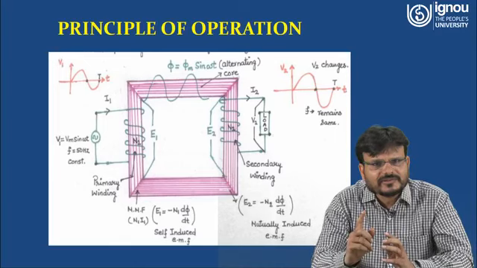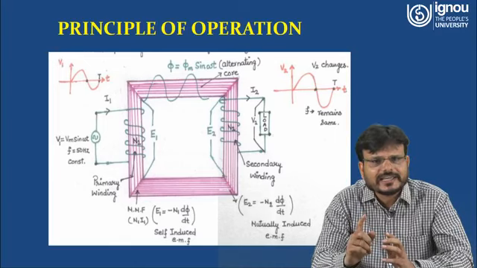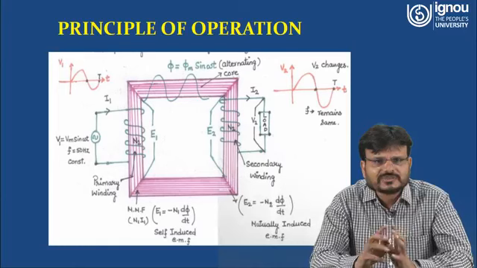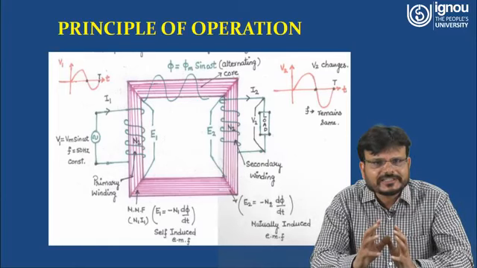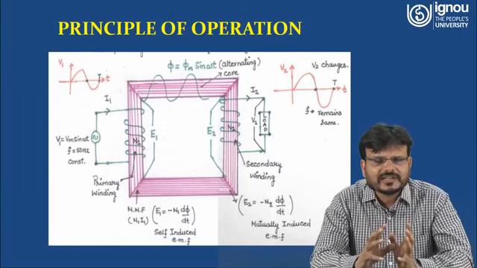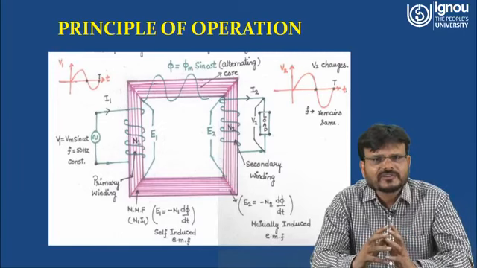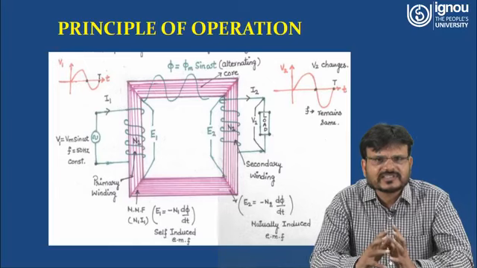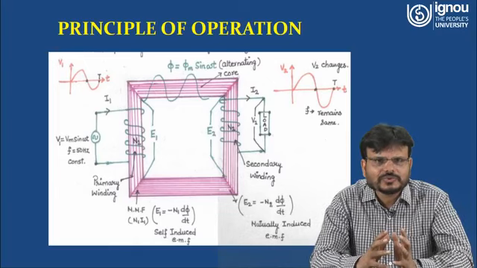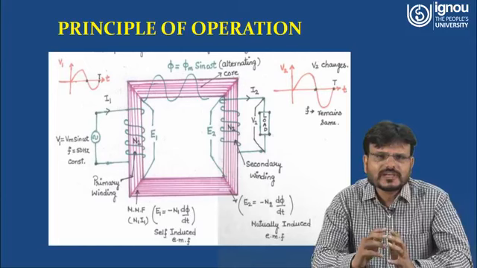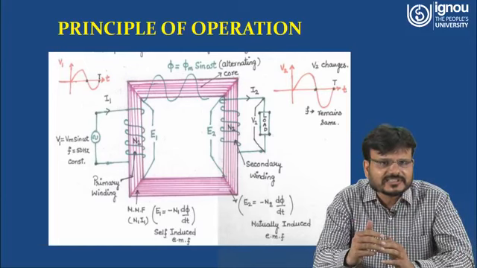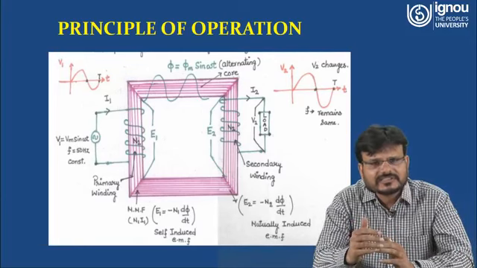If this current starts to flow, what will happen? This current will be transferred through the N1 number of turns. That means it will link to the number of turns. So the product of N1 and I1 is nothing but the flux linkage. So flux linkage is equal to what? Phi is equal to N1 and I1. As I told you, because it is sinusoidal, it has a tendency to change the magnitudes. That means the magnitude is changing.